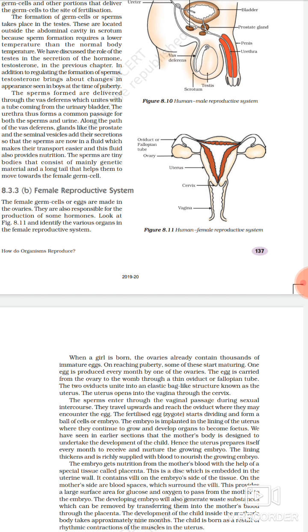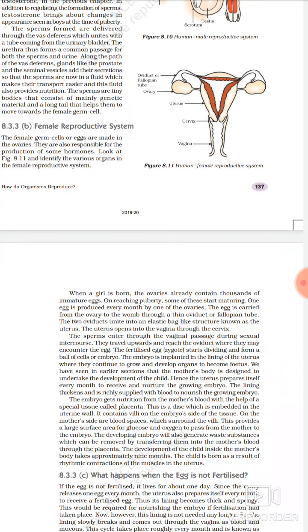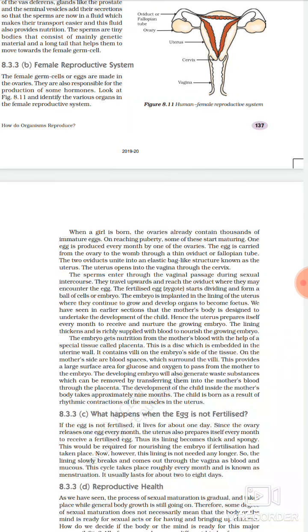So if it receives the fertilized egg, it starts giving nourishment through that blood to that fertilized egg, and it leads to the further development of that fertilized egg into an embryo, and that embryo will again divide and redivide, and all the parts of the body will be formed, and the embryo will then convert into a fetus, and that fetus has all the parts of the body, that is a newborn baby. And after completing the gestation period of 9 months, that developed baby will be delivered out of the body after completing the period of 9 months or 36 weeks.